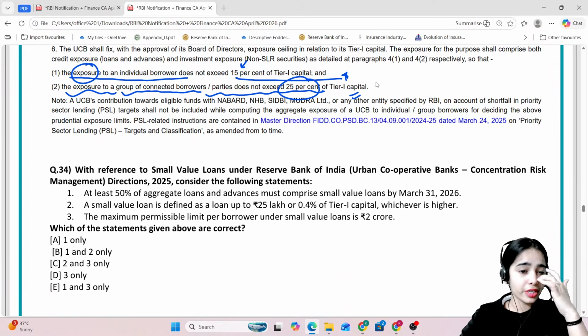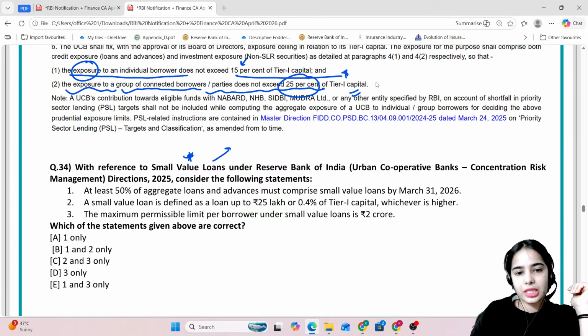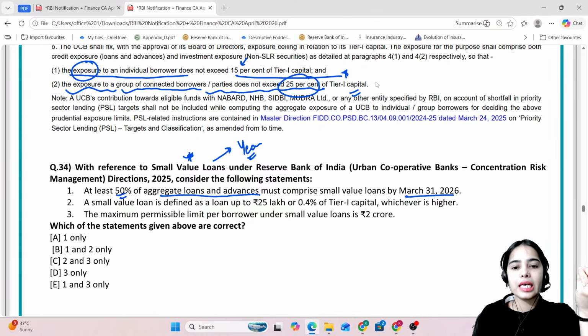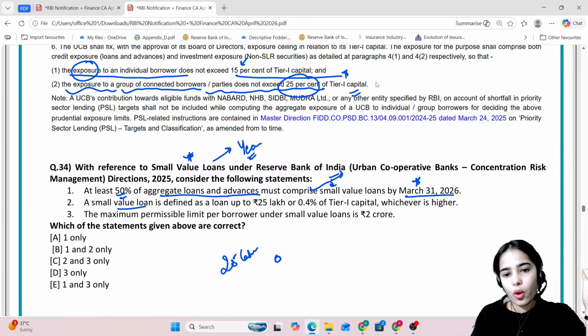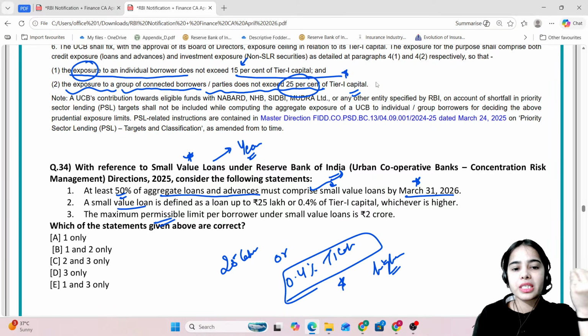Okay. Now the small value loans were quite in use in the previous year. Now also they become important because it was said that at least 50% of aggregate loans and advances of the urban cooperative banks must comprise small value loans by 31st March 2026. A small value loan is defined as a loan up to 25 lakh or 0.4% of the tier 1 capital, whichever is higher. So the maximum permissible limit per borrower under the small value loan is 3 crore.